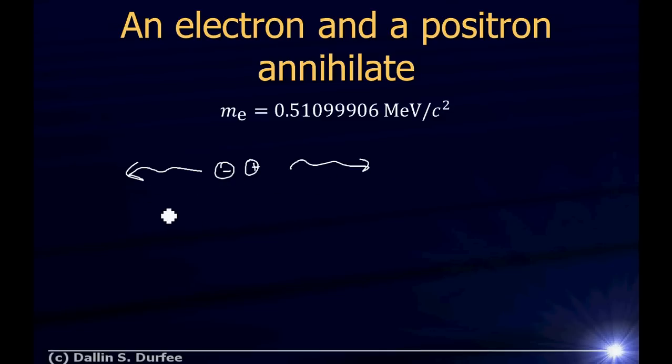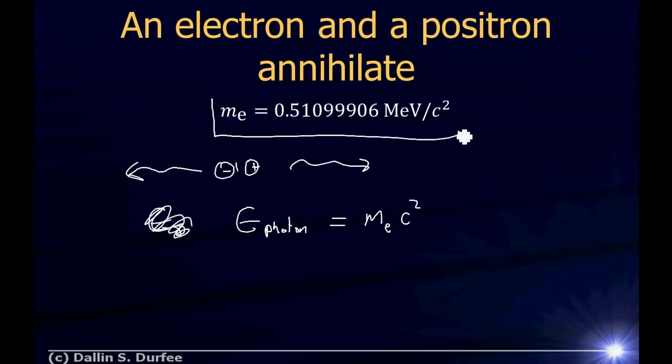How much energy will these photons have? I'll call it E photon. How much energy will each of these photons have? Well, I'm splitting the rest energy of these two particles among two photons, so each one will have the rest energy of one electron, or one positron, which is the same, which is m, the mass of an electron, c squared, all right?